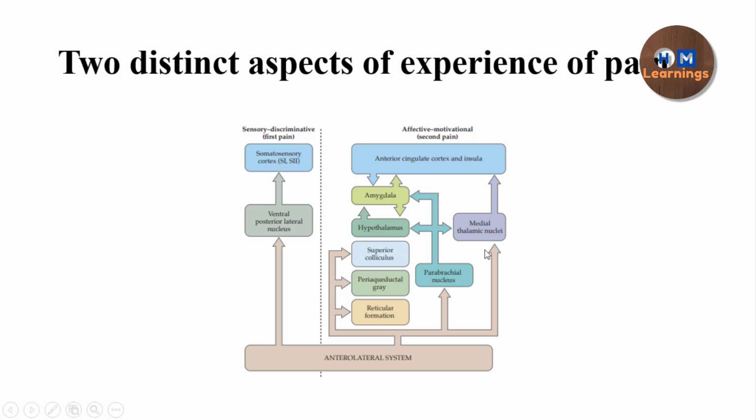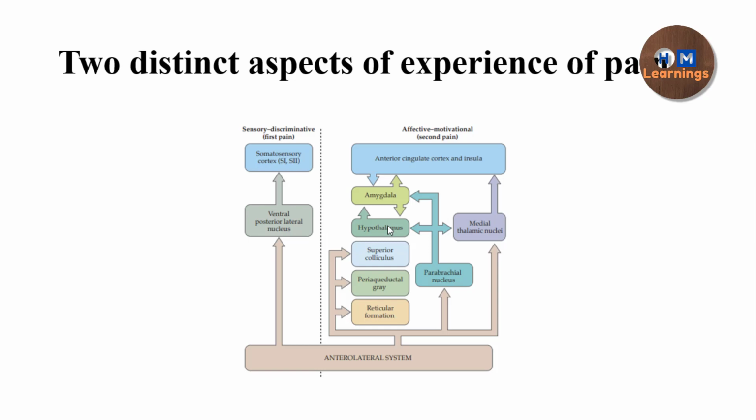So here you can see that it is going to the reticular formation, that is the spino-reticular tract. It is going to the periaqueductal gray as well as to the superior colliculus, that is the spino-mesencephalic pathway. It is also going to the parabrachial nucleus, which is also considered in the spino-mesencephalic tract only. It is also going to the thalamus, the spinothalamic, and the spinohypothalamic. Okay, cervicothalamic is from the cervical region to the thalamus.